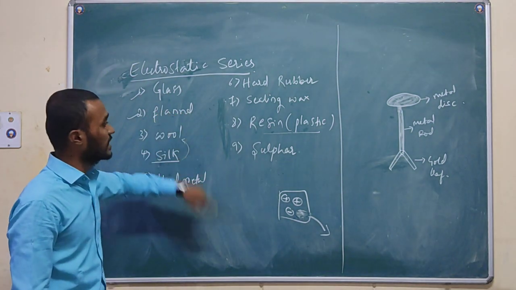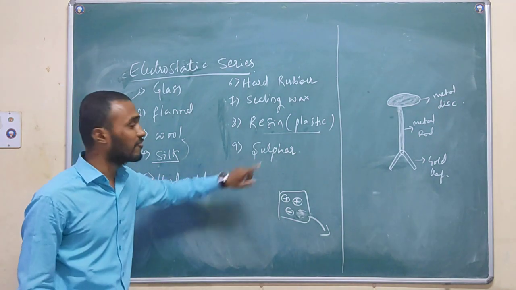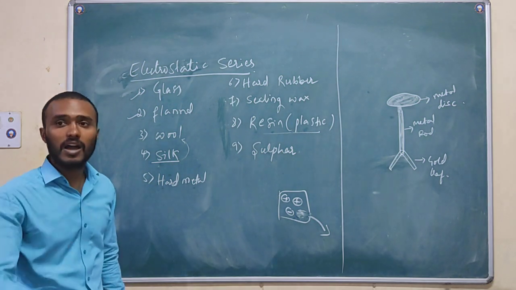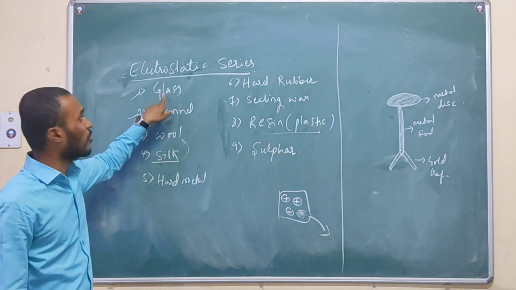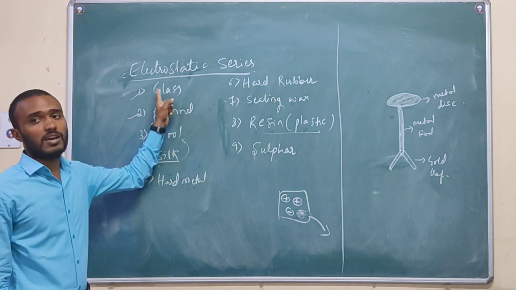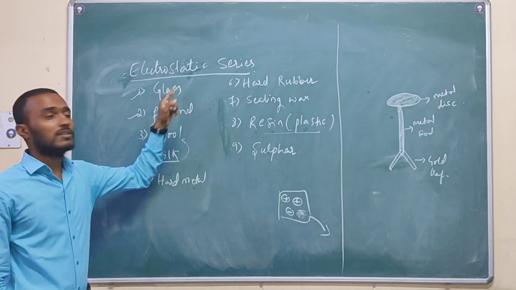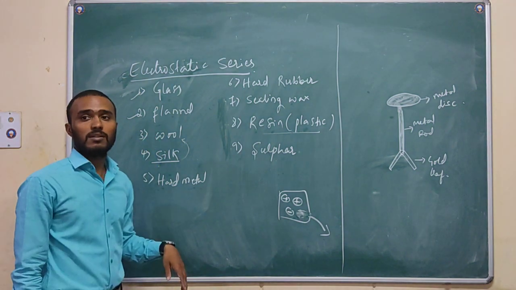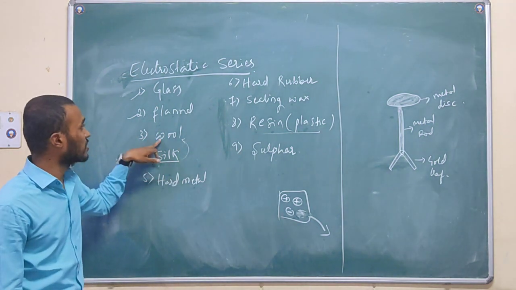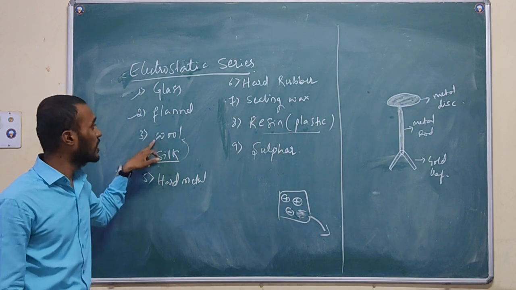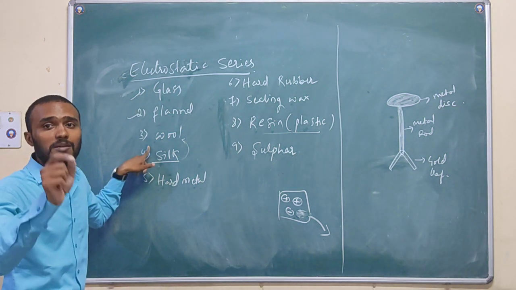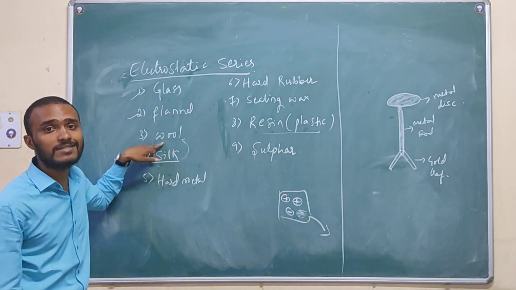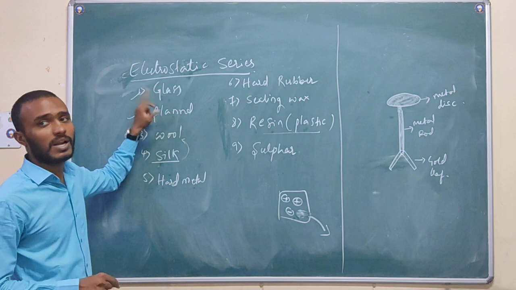When the glass rod is rubbed with sulfur, what kind of charge will the glass acquire? Again, the answer is positive charge, because it is higher order. Another question we may frame: when wool is rubbed with glass, what type of charge will the wool acquire? Negative, because wool is lower order as compared to glass.